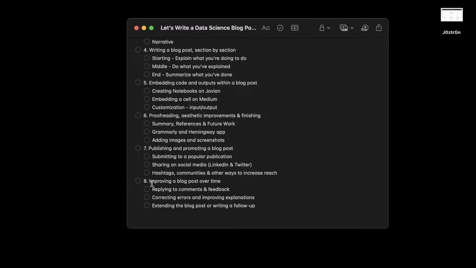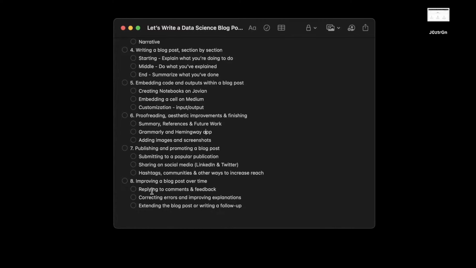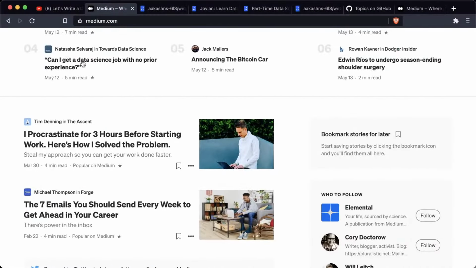Then continue improving your blog post over time. Reply to comments and feedback, correct errors, improve explanations, and extend the blog post or write follow-up posts. Okay, so that's how you write a data science blog post from scratch.